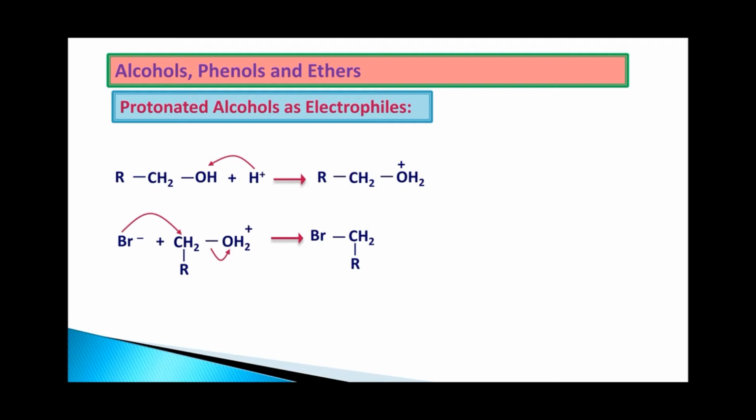That is, haloalkanes have been formed from the alcohols, which you have already studied in the first topic, haloalkanes and haloarenes, where alcohols react with halogens in the form of HX, that is hydrogen halide, to give rise to haloalkanes along with the byproduct water.